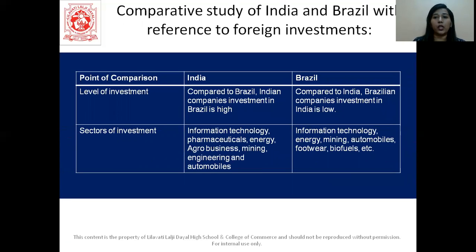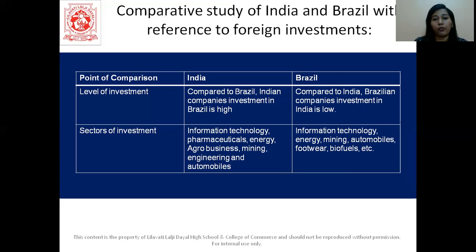Now, a comparative study of India and Brazil with reference to foreign investments. So, the level of investment: Indian companies' investment in Brazil is high. Okay. Whereas Brazilian companies' investment in India is low. So India is investing in Brazil, but Brazil is not investing much in our country.